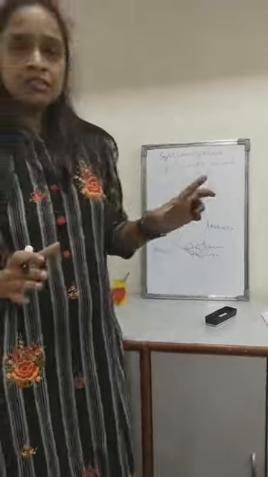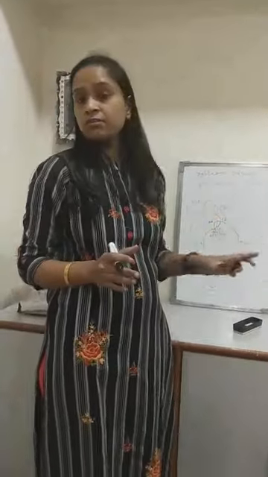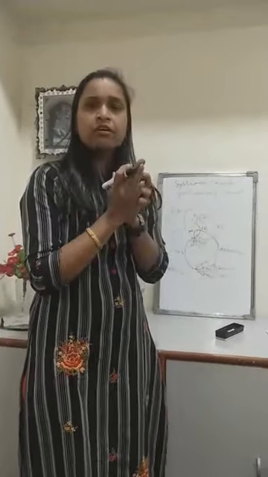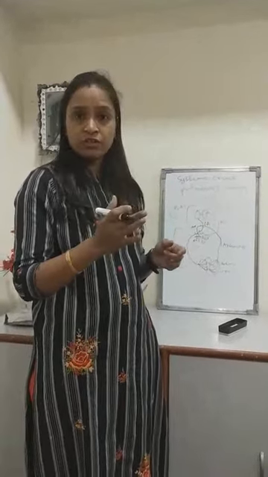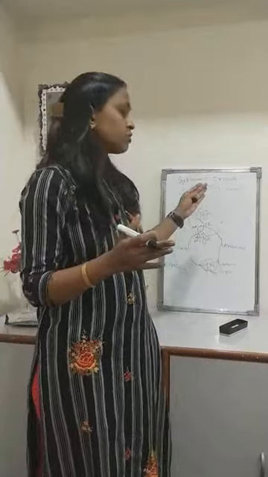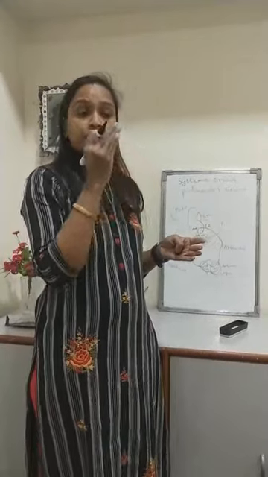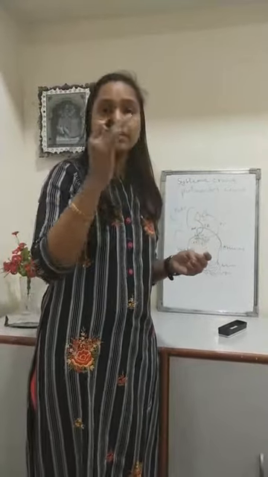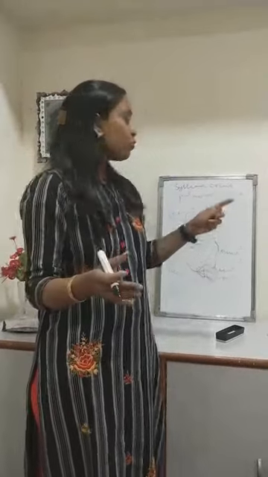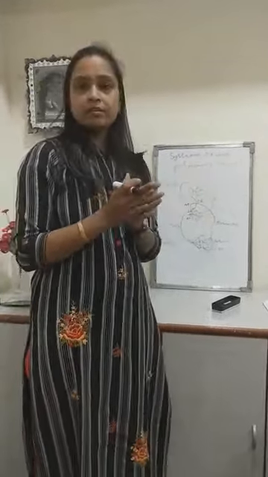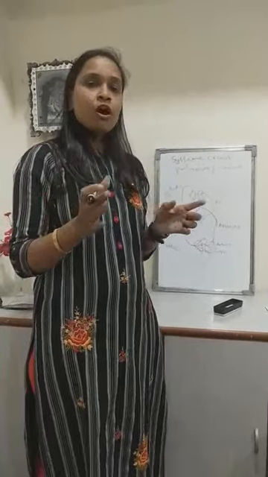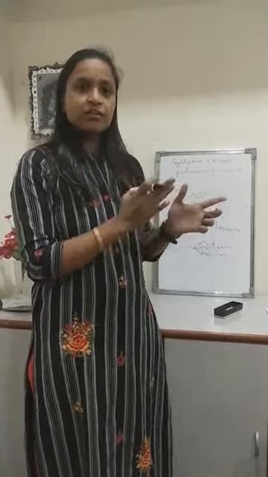So I have discussed in brief the circulatory system. Though the circulatory system is very vast, we have left a few things like the microstructure of the heart, the microstructure of the blood vessels, and the components of the blood and its function. Due to lack of time, we can't discuss all these things here. So I am resting my lecture here. The rest of the things we will discuss in another one.